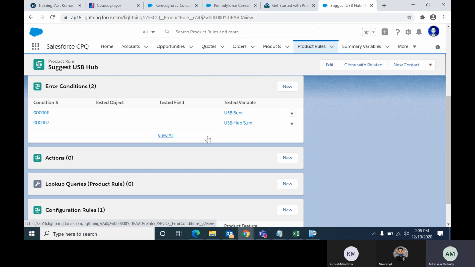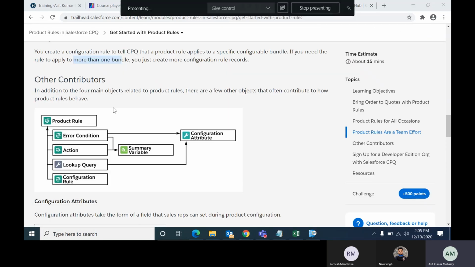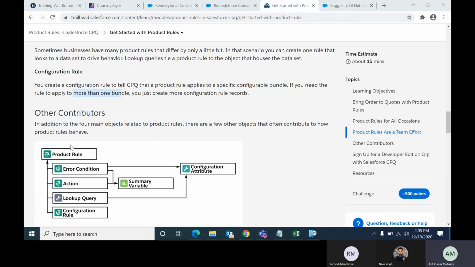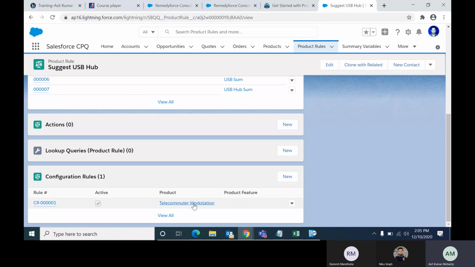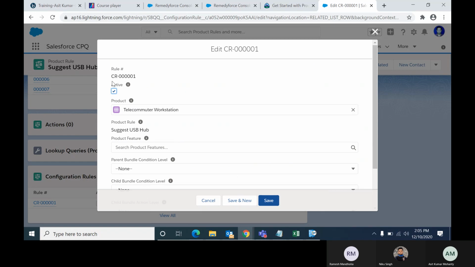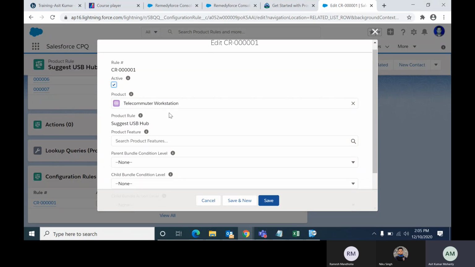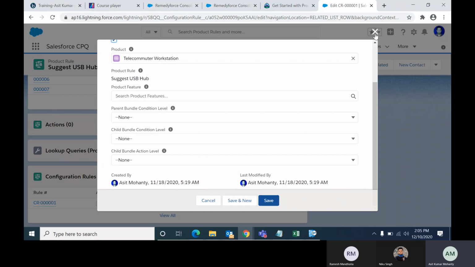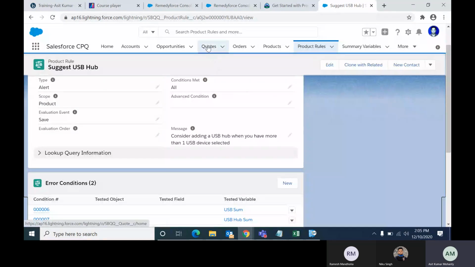Now, regarding which bundle we are using, I told you, whenever you are applying the product rule for any bundle, you should use the configuration rule. Inside the configuration rule I have defined the bundle name, telecommuter workstation. So let me edit it and show. I made it active and just assigned the product, that's it. The product rule is automatically determined. I have just added the product bundle here, then save.